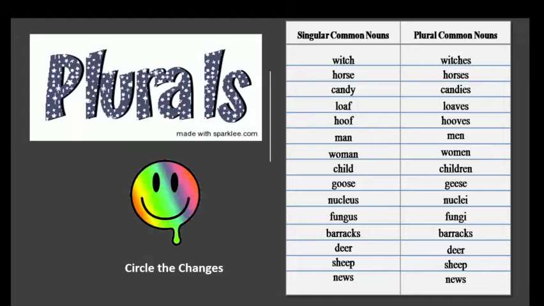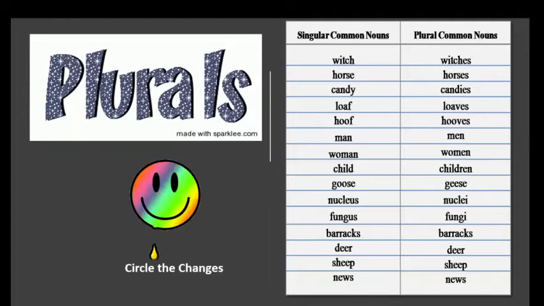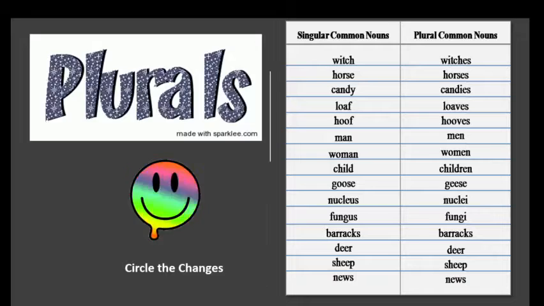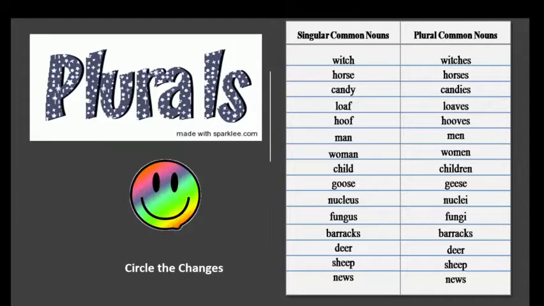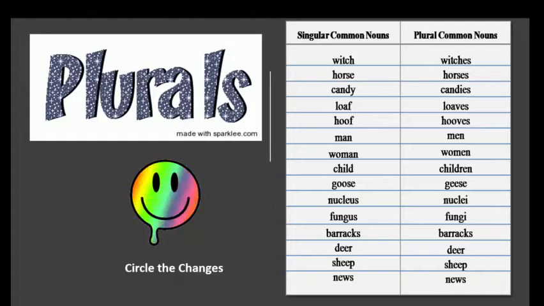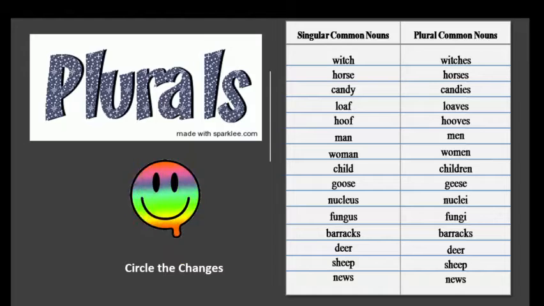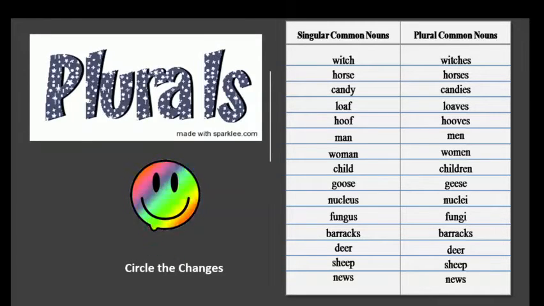Loaf, loaves, hoof, hooves, man, men, woman, women, child, children, goose, geese, nucleus, nuclei, fungus, fungi, barracks, deer, deer, sheep, sheep, news, news.